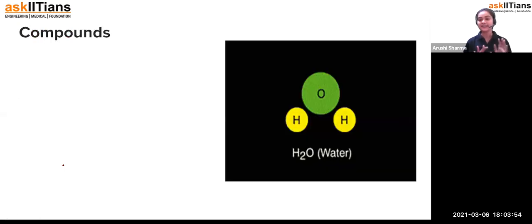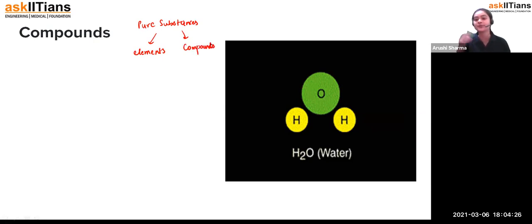So, students, starting with the very first topic of today's session, it's about compounds. Before explaining what compounds are, I just want to clear one thing. Do you know what pure substances are? You have already studied that topic in the last session. In pure substances, there are two classifications: one we call elements and the other we call compounds. And the other category is the mixtures, which we are going to see in this session only, but after some time.